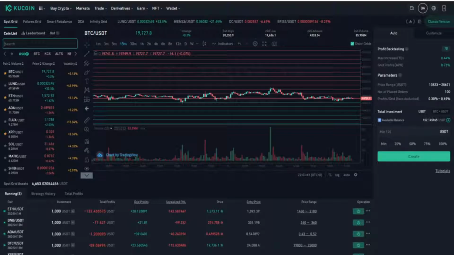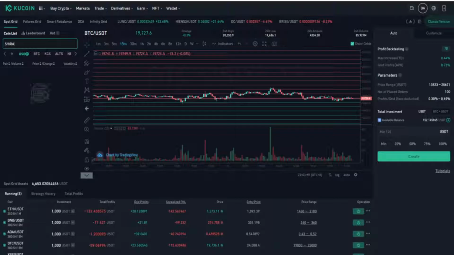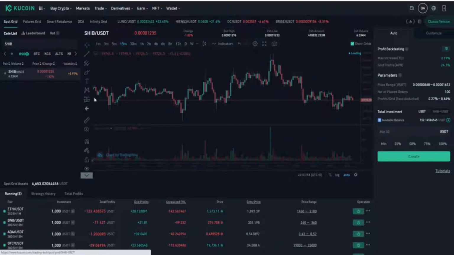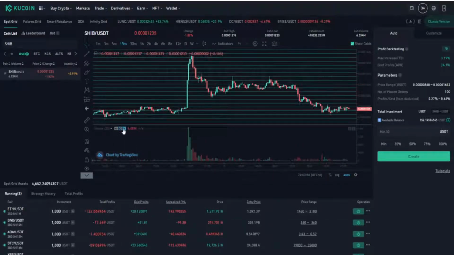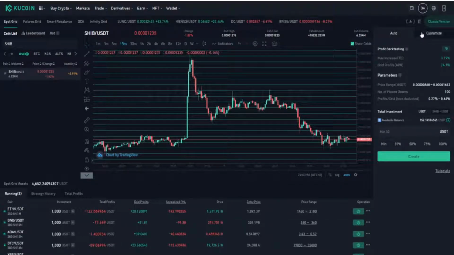Let's see, Shiba. Here we go, we got Shiba. We'll click on it. And now it gives you the option. You can auto choose a bot. That means the bot is created according to the latest information the spot grid bot on Kucoin has. As we can see, a grid profits APR around about 24.1% on this selected section.